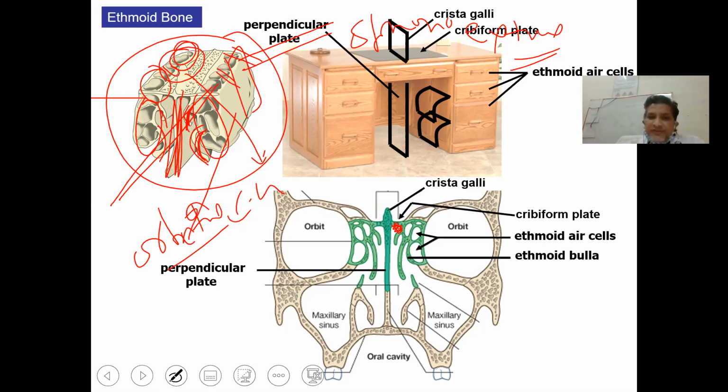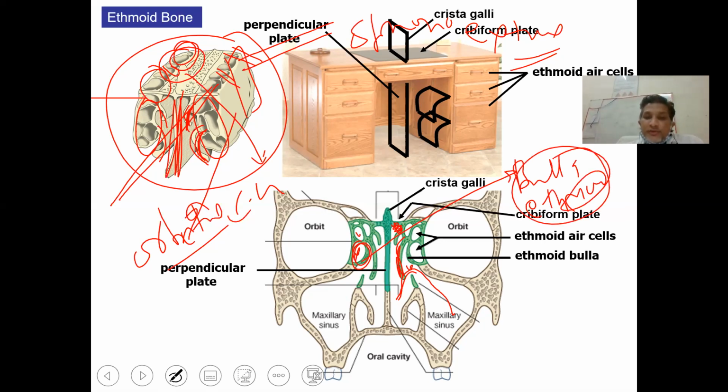So you can see, this is a middle turbinate, and this will be the middle meatus, and the maxillary sinus is opening into the middle meatus. You can easily appreciate these are anterior ethmoidal cells. The largest anterior ethmoidal cell is called the bulla ethmoidalis. So we will go through the structures which are present in the middle meatus in detail subsequently. In a while, we will discuss it.